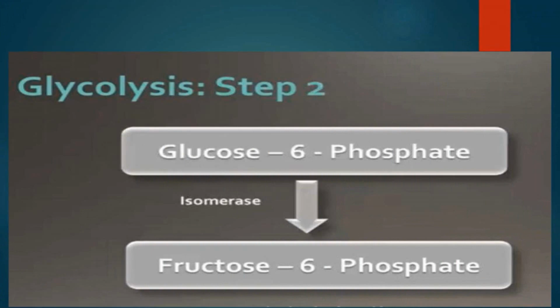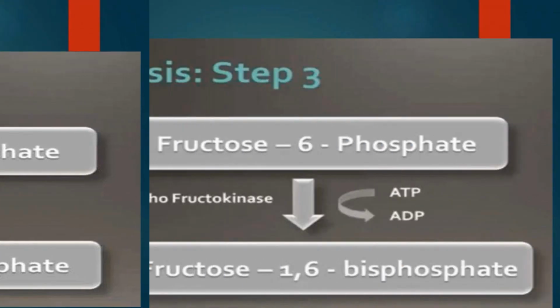Next, the glucose 6-phosphate is converted into its isomer, the fructose 6-phosphate, by the enzyme isomerase. This is a simple rearrangement reaction. There is a question why we isomerize glucose 6-phosphate. This is because in glucose there is only one side chain available to which we perform phosphorylation, while in fructose there are 2 side chains available to which we perform phosphorylation. That's why we isomerize glucose 6-phosphate.